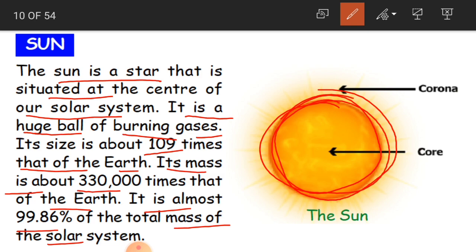So when you keep the sun and other celestial bodies in the solar system, 99.86% of the weight is only of the sun. So that is why we call this a huge ball. That is a big ball in size and also in weight.